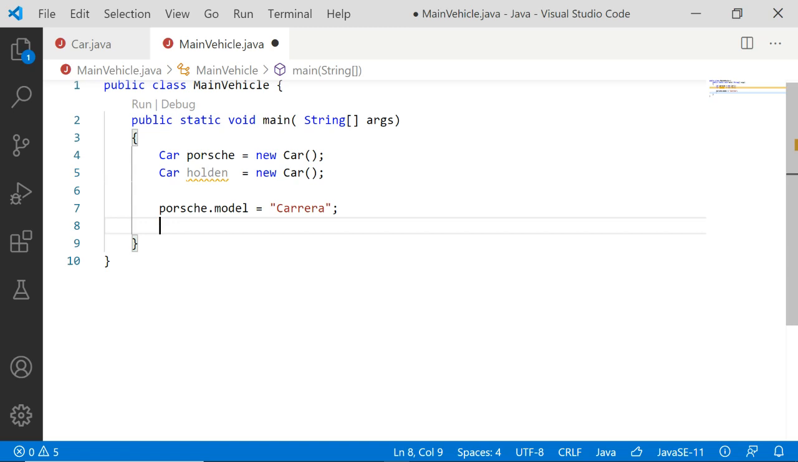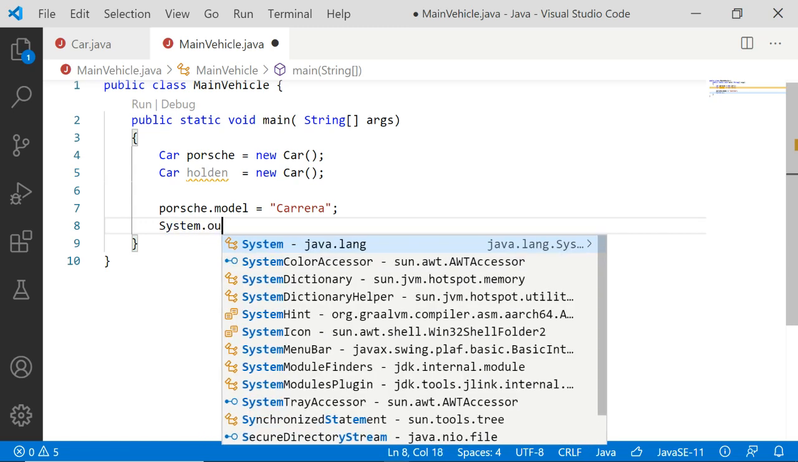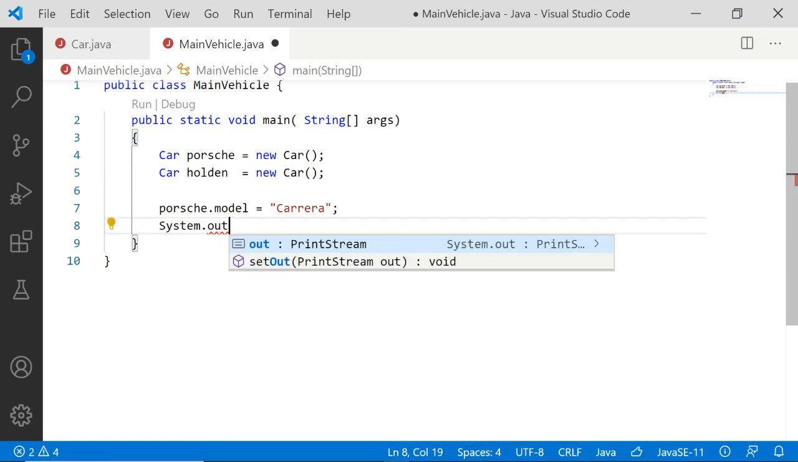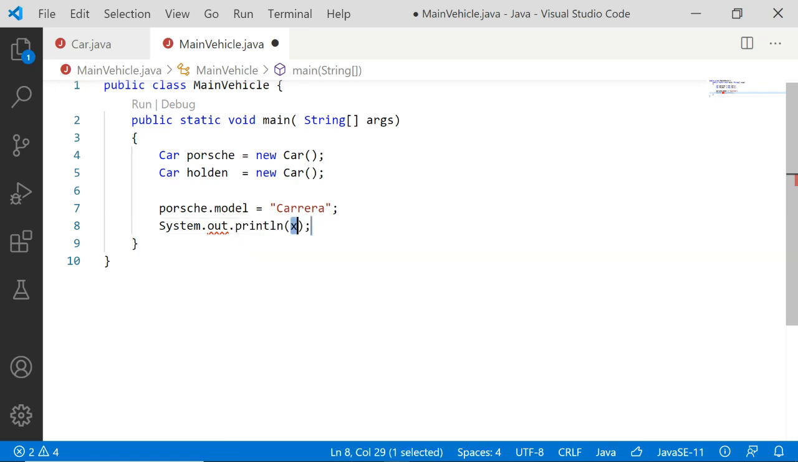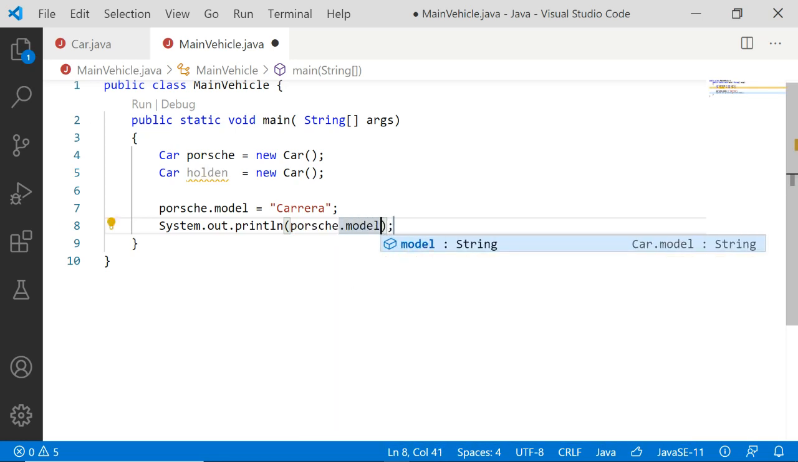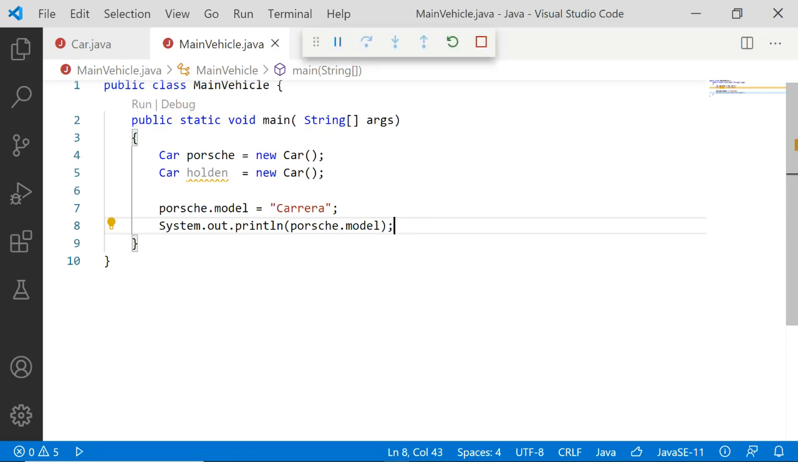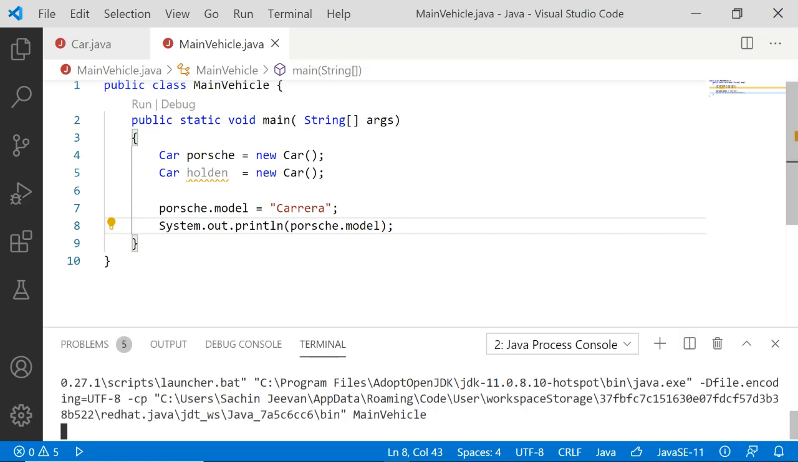We will try to print it and check. System.out.println, we will try to print Porsche dot model, because for the object Porsche, for the car Porsche, we have set the model name to Carrera, and we will check whether it is reflecting there. Printing Porsche dot model should print the value Carrera. So let me click on run and check what it prints.